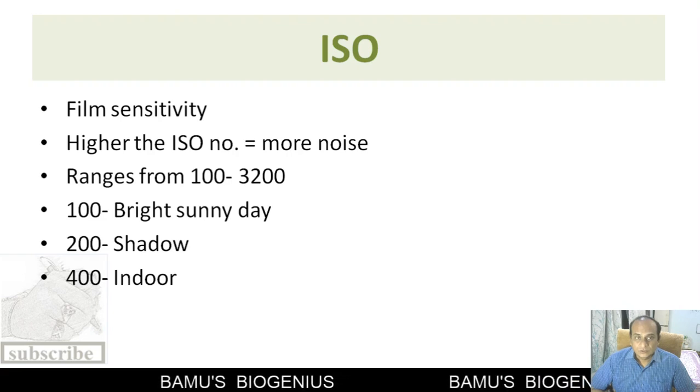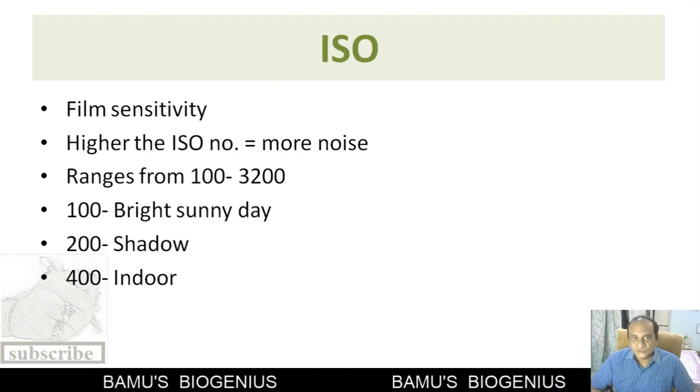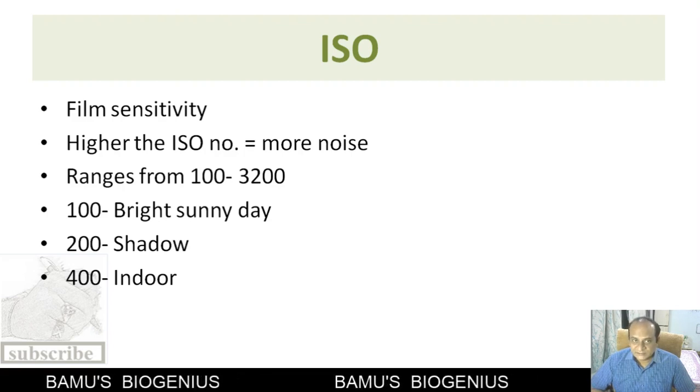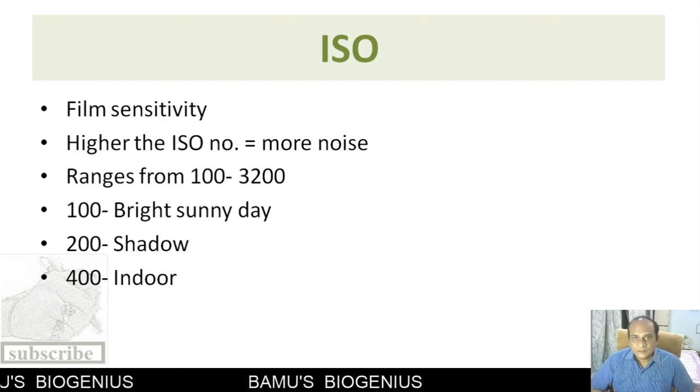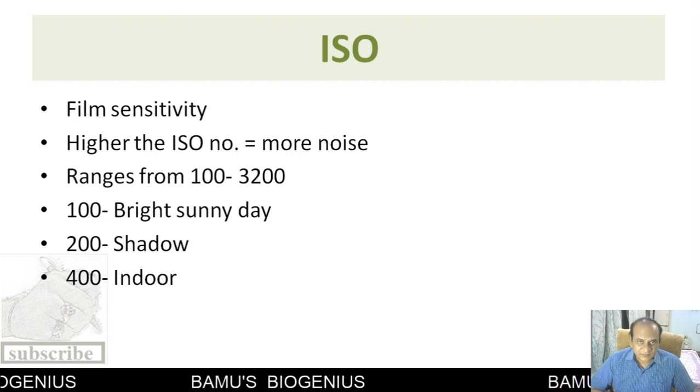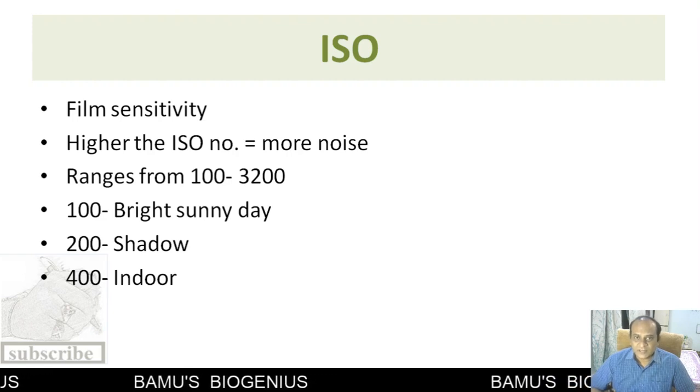The more the ISO, the more sensitive the film is. This sensitivity of a film ranges from 100 to 3200, but there is one point: whenever we increase the sensitivity, the chances of noise increase.